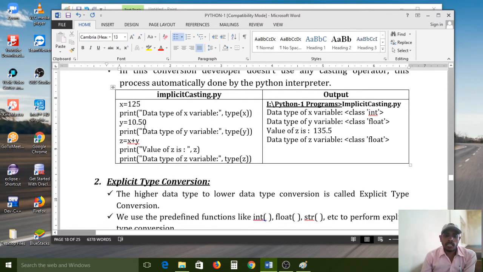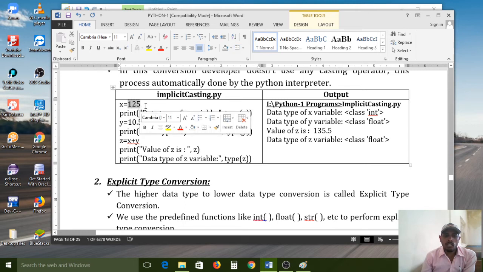Here I gave one example. All of you look at the screen. x is equal to 125. Now what is the data type? Here 125 is completely digits without any fraction part, without any point values. We can directly assign the number 125 to the x variable, so the x variable data type is int.